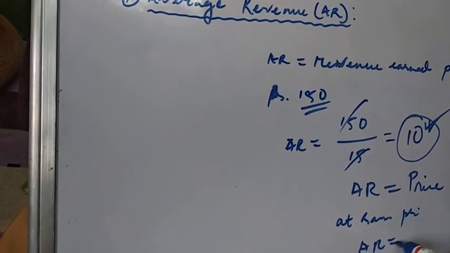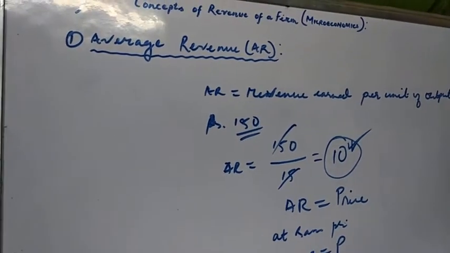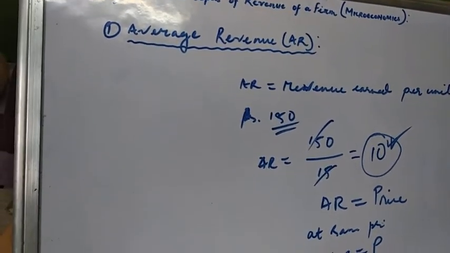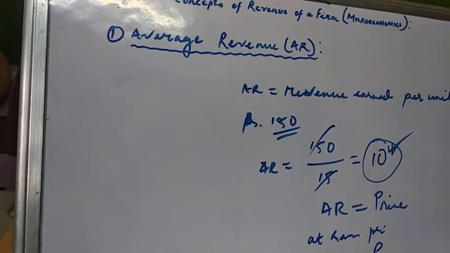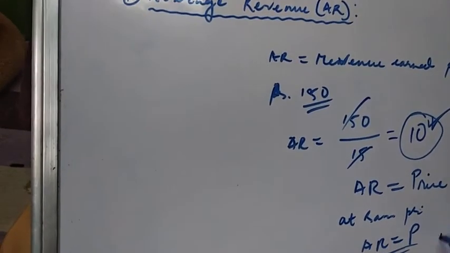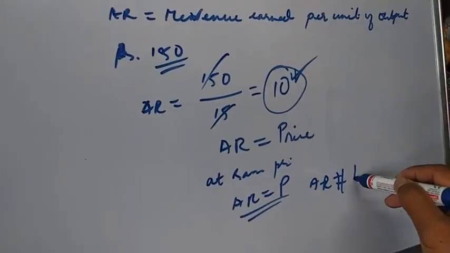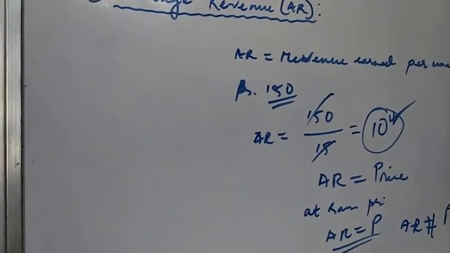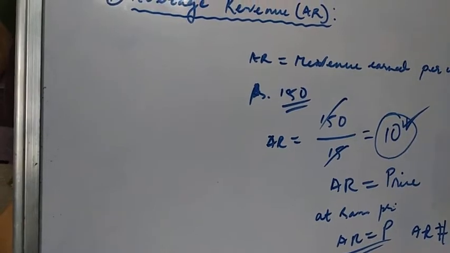So average revenue will be equal to price when the seller sells all the products at the same price. But when he sells different units of a given product at different prices, then the average revenue will not be equal to price. That is the answer.